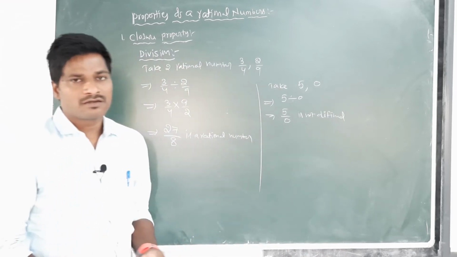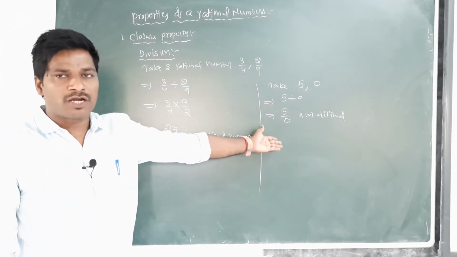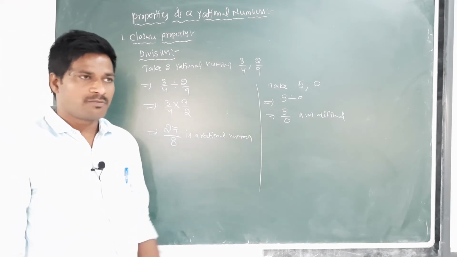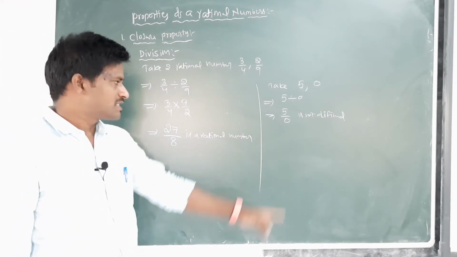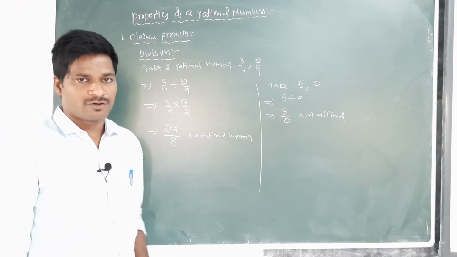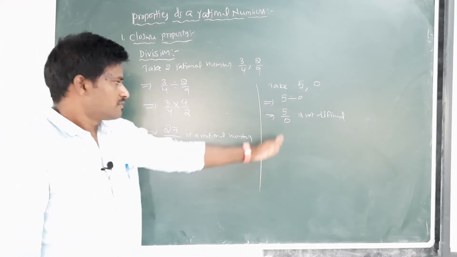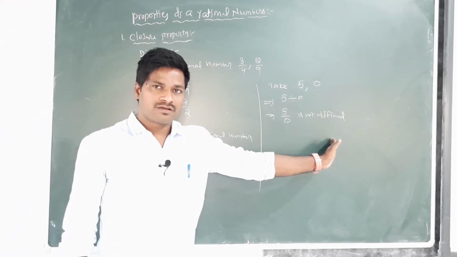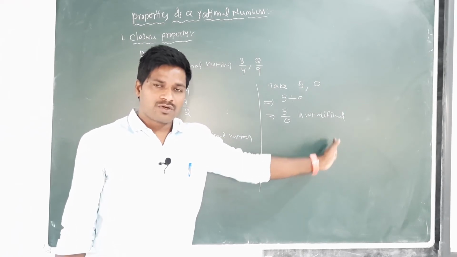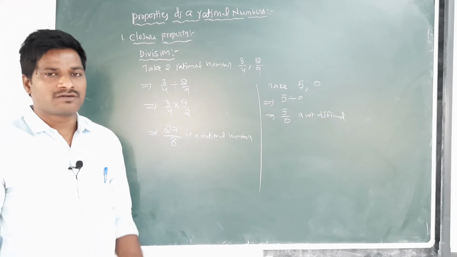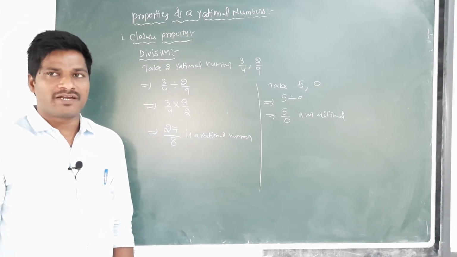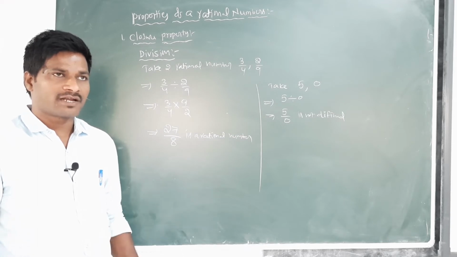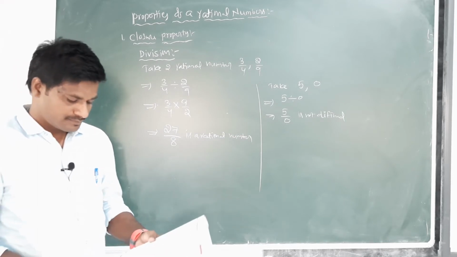It means division is not possible with 0, which is not a rational number. So the rational numbers do not satisfy the closure property under division.